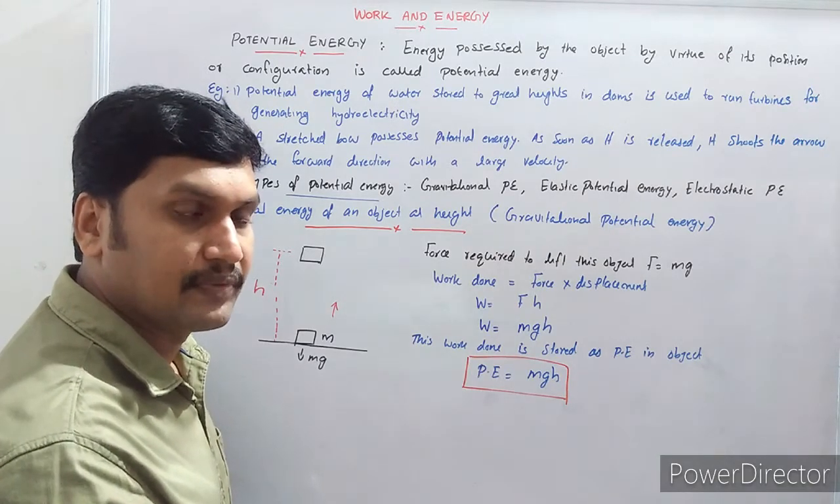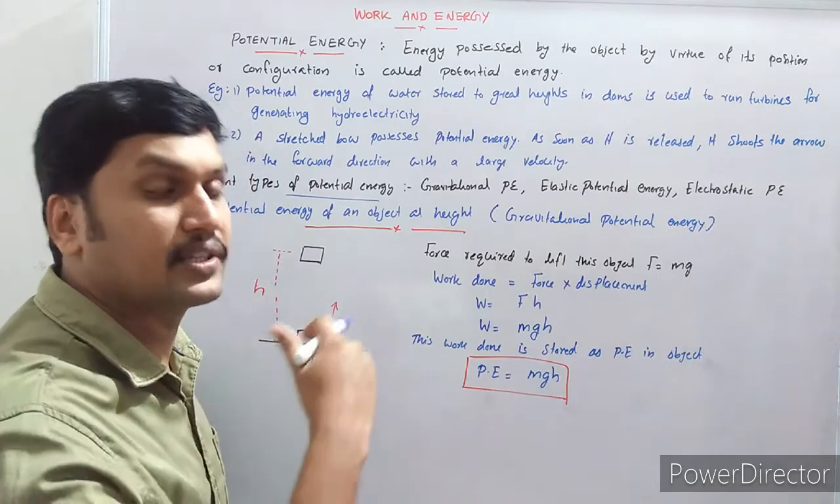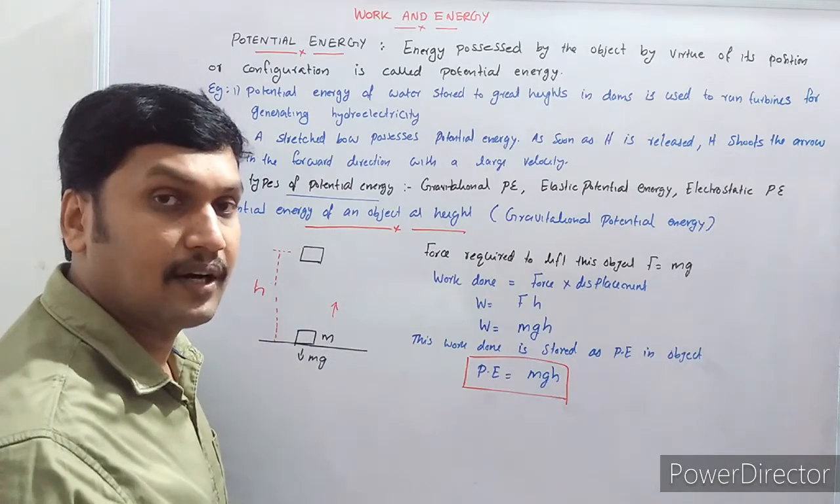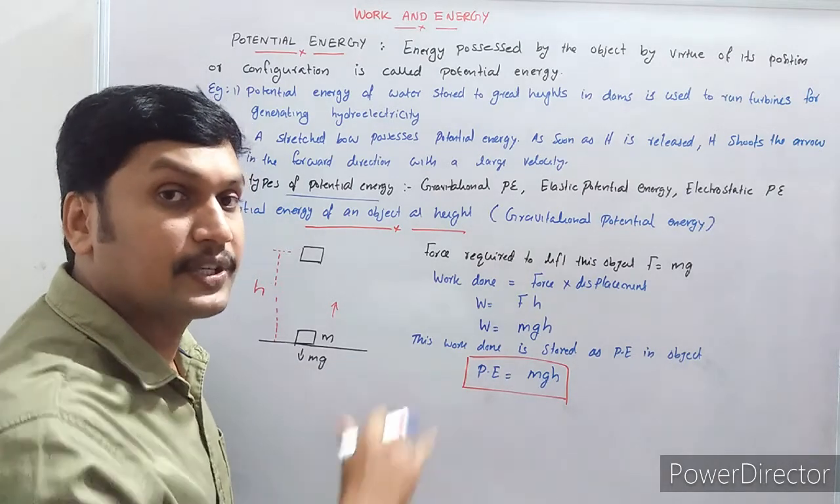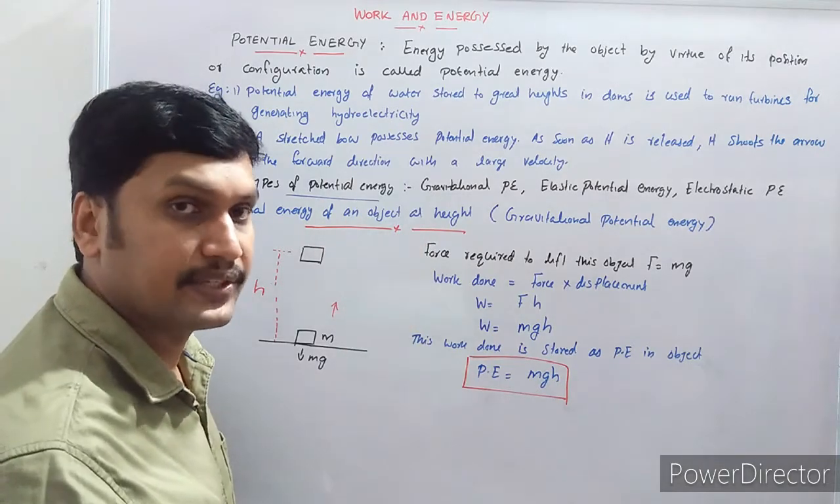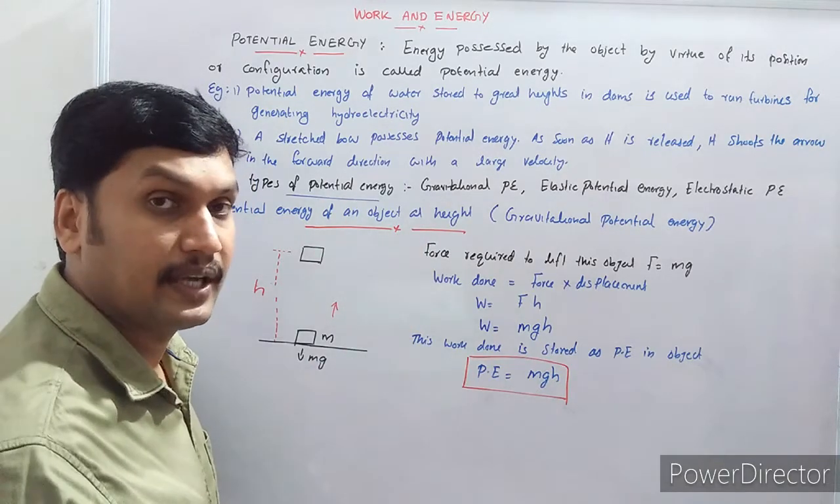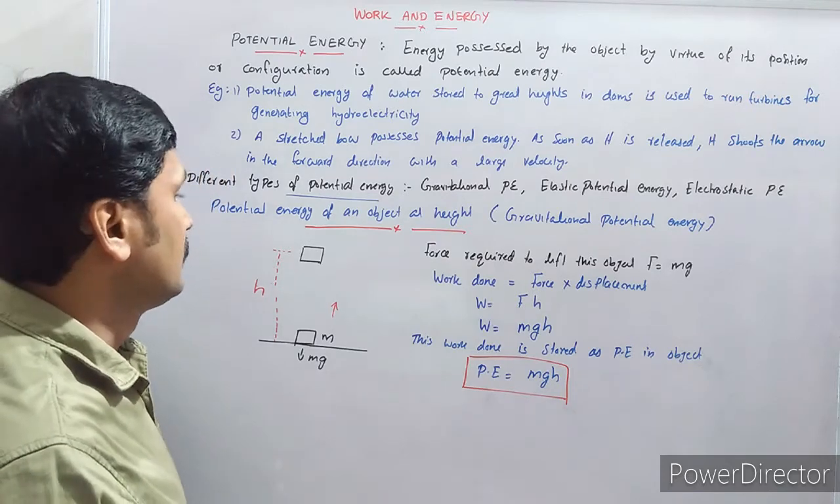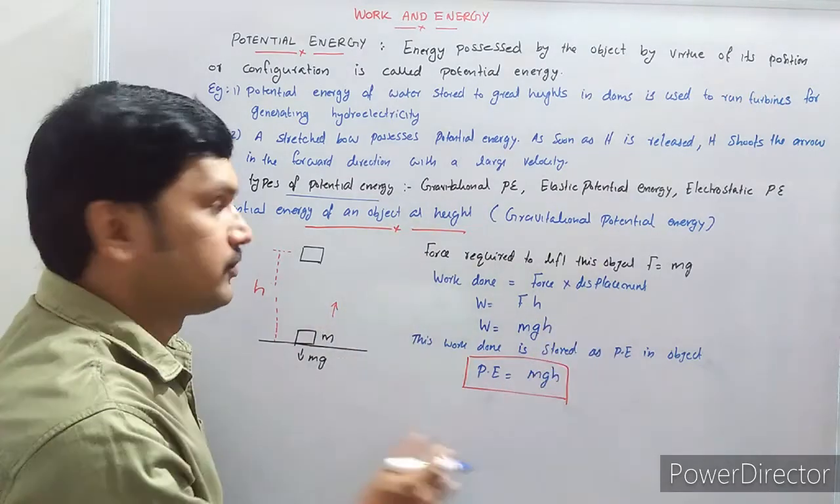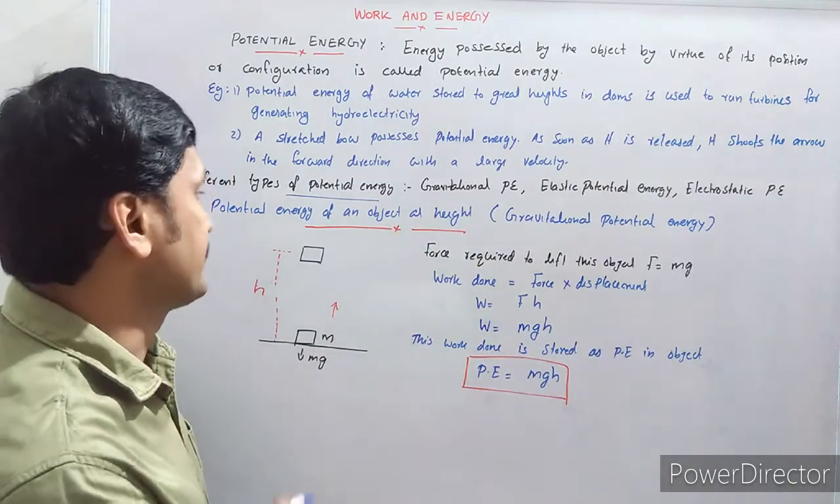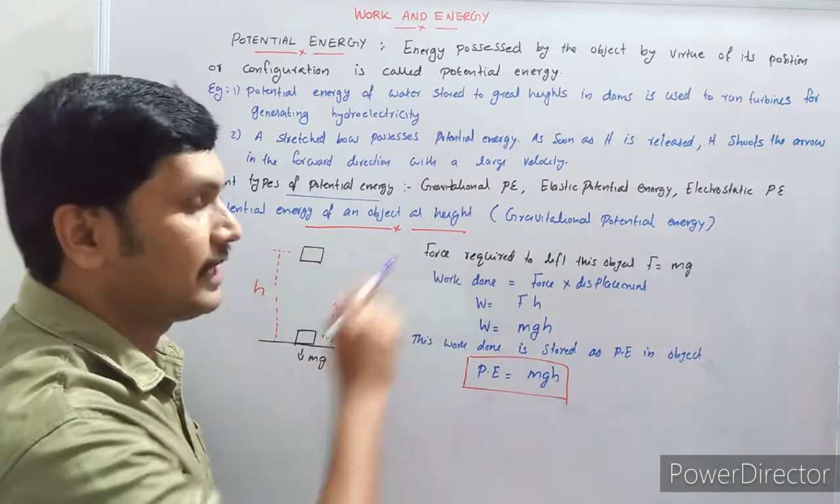Gravitational potential energy is the potential energy possessed by the object by virtue of its position above the Earth's surface because of the gravitational field. Now let us see an expression for the gravitational potential energy, or potential energy of an object at a particular height.